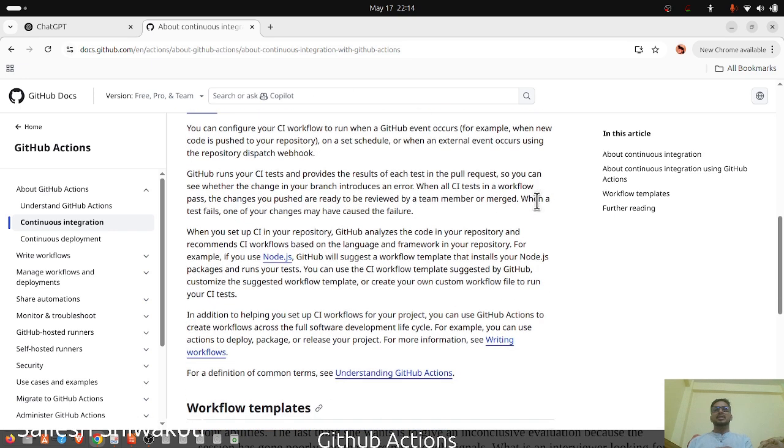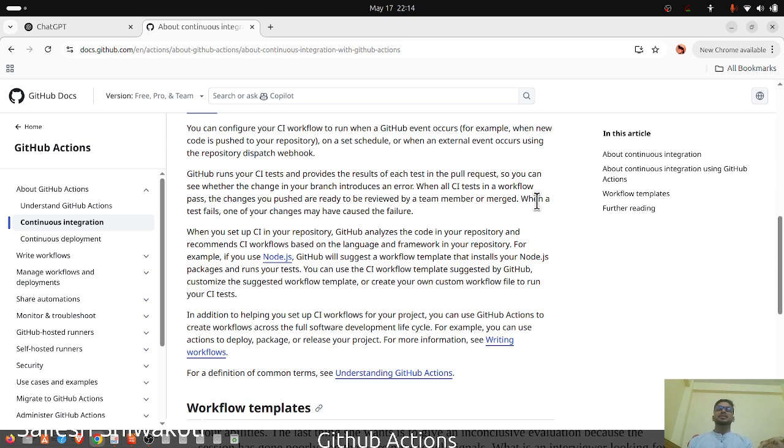You can configure your CI workflow to run when a GitHub event occurs, for example, when new code is pushed to your repository, on a set schedule, or when an external event occurs using the repository dispatch webhook. GitHub runs your CI tests and provides the results of each test in the pull request, so you can see whether the change in your branch introduces an error. When all CI tests pass, the changes you pushed are ready to be reviewed by a team member or merged. When a test fails, one of your changes may have caused the failure.